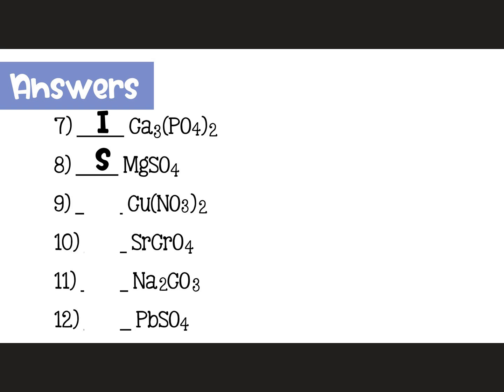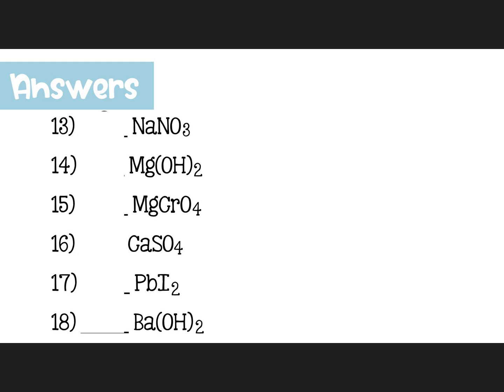Now, copper nitrate is soluble because of the nitrate, and strontium chromate is insoluble because it's not bonded to magnesium or calcium. Then there's sodium carbonate, which is soluble because of group 1 sodium. And last on this page is 12, lead sulfate, which is insoluble because it's not one of the exceptions to sulfate. Now let's finish these.